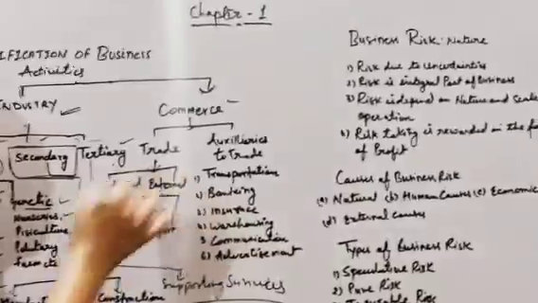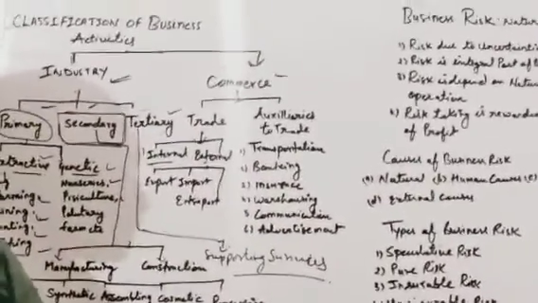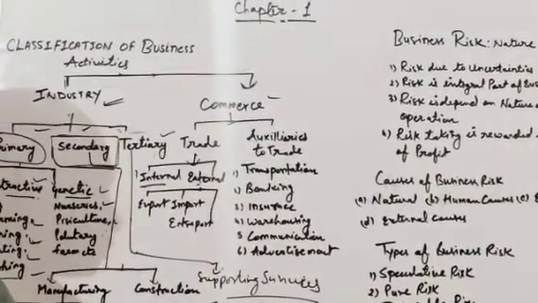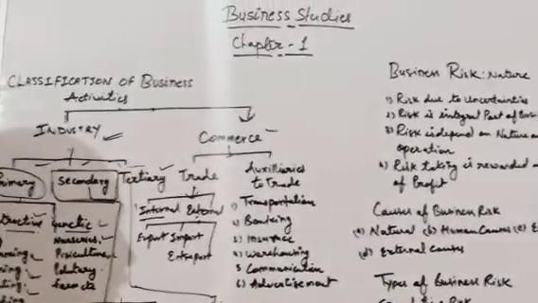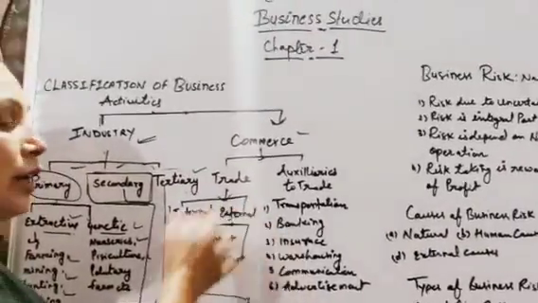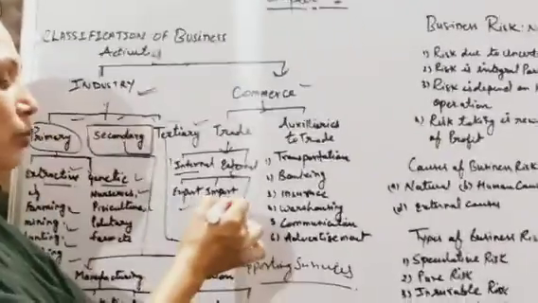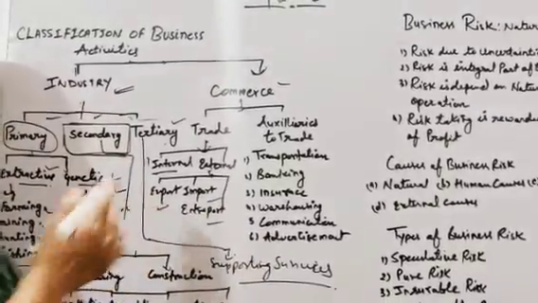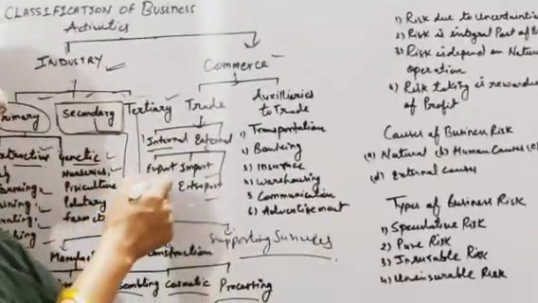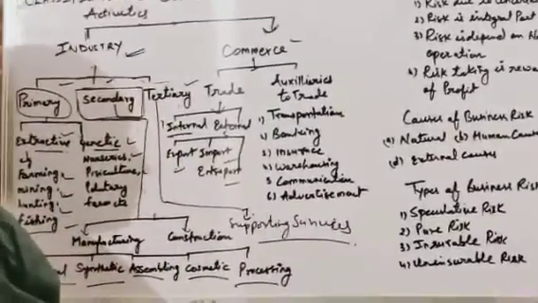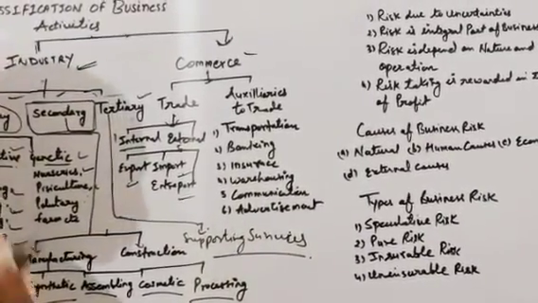The next is external trade. External trade means when we buy and sell goods and services outside the domestic boundaries, like we do our business with foreign countries. External trade is again divided into three parts: export, import and interport. Export you understand very well, when you manufacture something and sell it to other countries. Import also you understand, when you buy goods and services from foreign countries into our country.